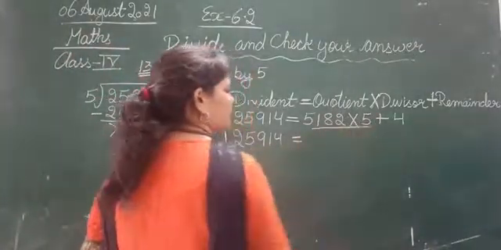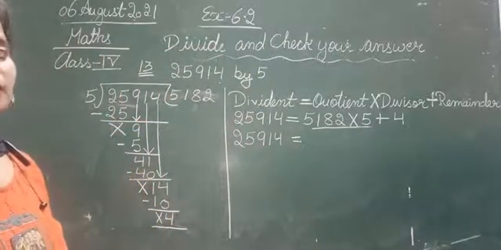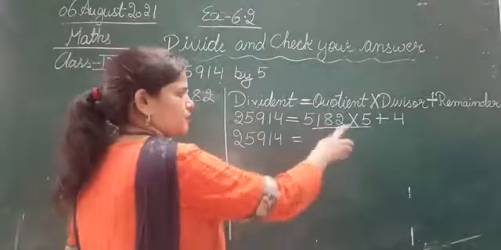So first of all we are going to do the multiplication. 5,182 multiplied by 5.